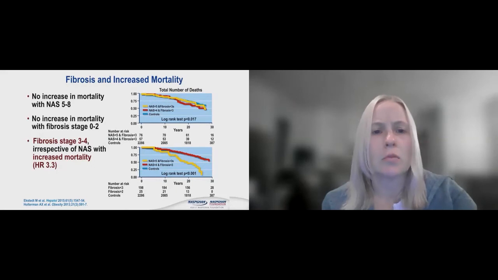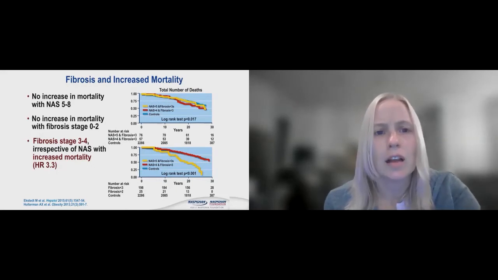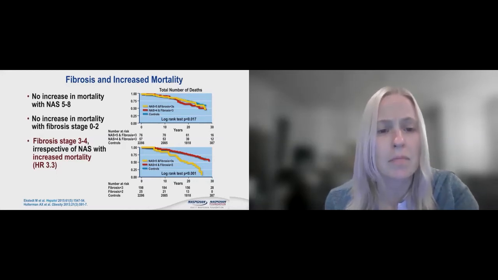There wasn't an increase in mortality in the study, but fibrosis stage 3 and 4, irrespective of their activity score, had an increased mortality. So the scores of 5 to 8 did not have an increased mortality. I misspoke. Sorry about that. Next slide, please.